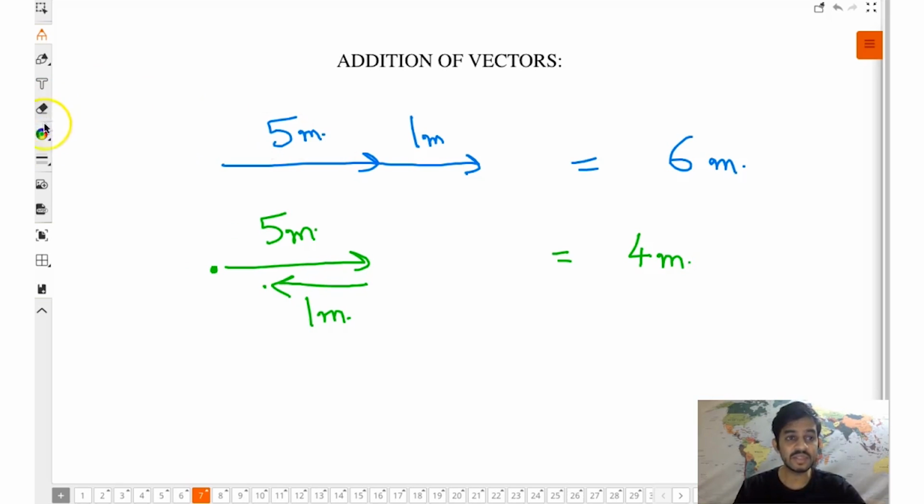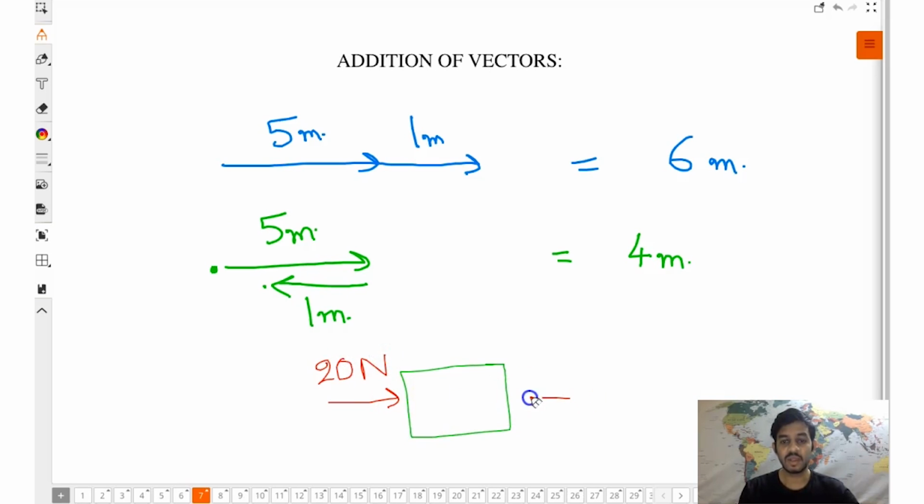Another example for this. Suppose there's a box lying and you apply 20 Newton force from one side and you apply 5 Newton force from the opposite side. Then very obviously you can say the net force F net will be 15 Newtons.